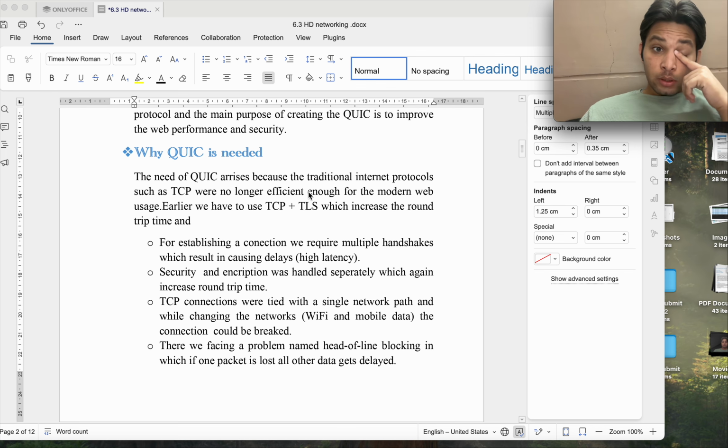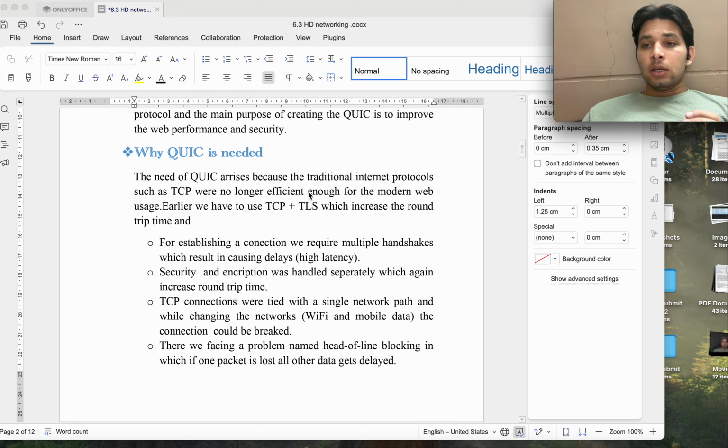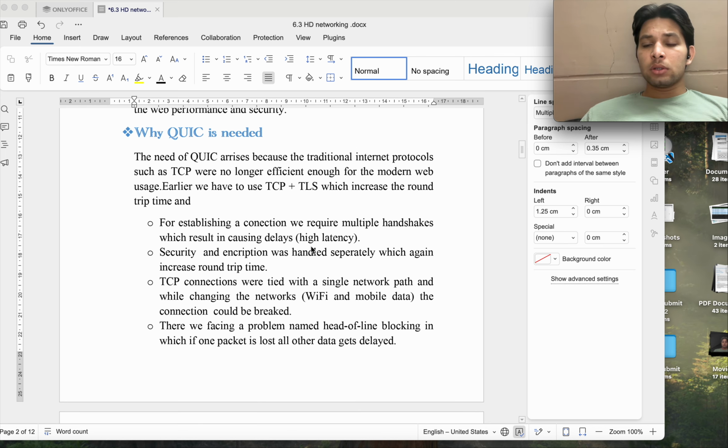Now what is the need of QUIC? The need of QUIC arises because traditional protocols like TCP were no longer enough for modern web users. To establish a connection, we first have to do a three-way handshake in TCP, and then for security we have to establish TLS also. Then it increases the round trip time, which means high latency. High latency means it will take more time for the connection. For establishing a connection we require multiple handshakes.